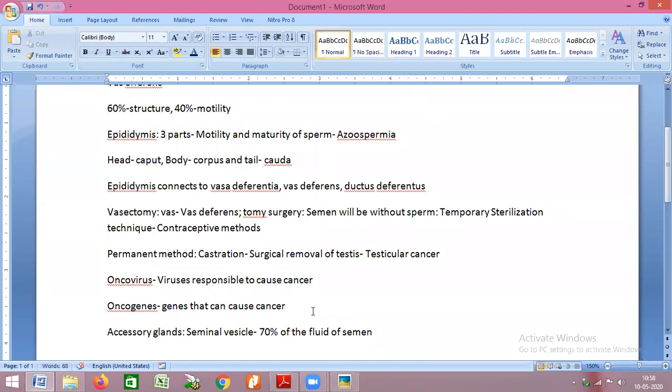Since the majority of the semen fluid comes from seminal vesicle, the fluid of semen is also called seminal fluid.